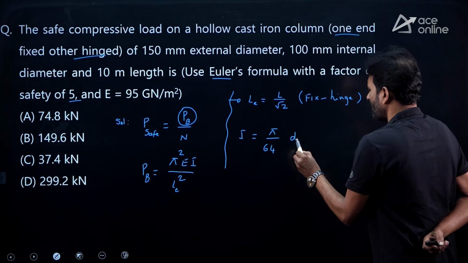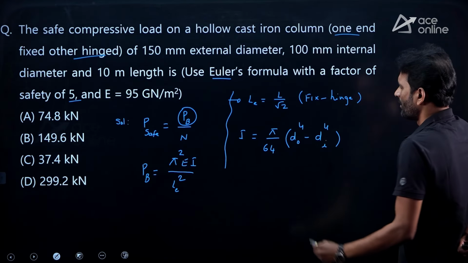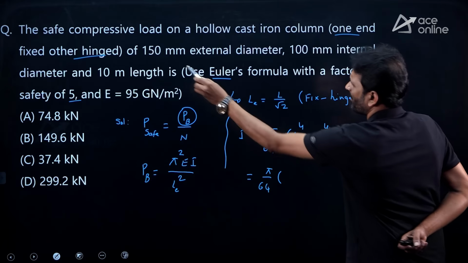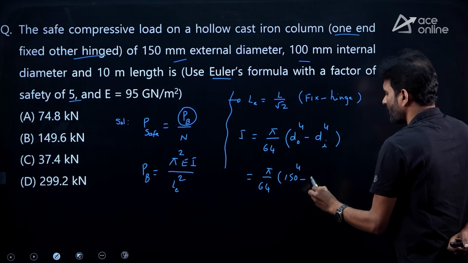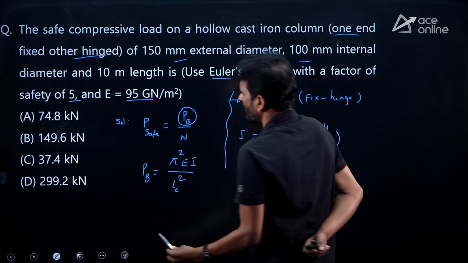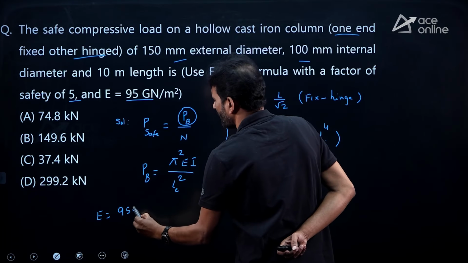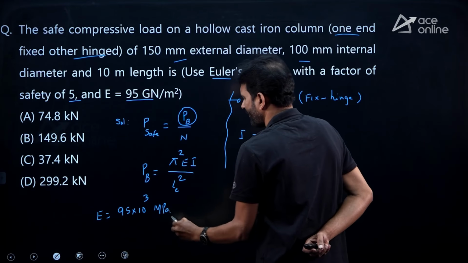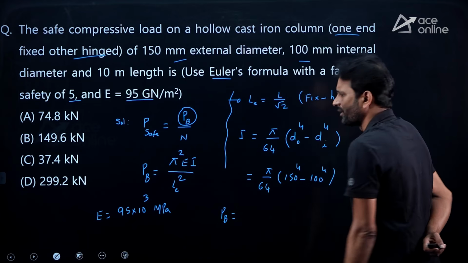Pi by 64, d naught to the power 4 minus di to the power 4. So, pi divided by 64. External diameter is 150, internal diameter is 100. 150 to the power 4 minus 100 to the power 4. E value already mentioned 95 giganewton per meter square. If I am taking E in terms of megapascal, 95 into 10 cube megapascals we are having. Everything is known, just substitute all the values and simplify, you are getting the answer.